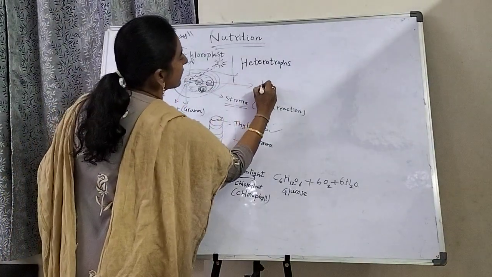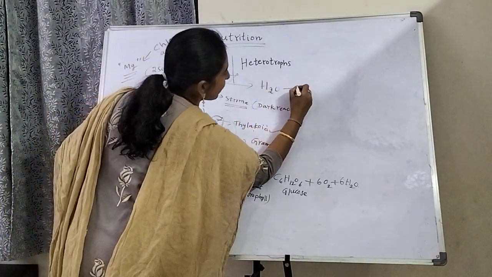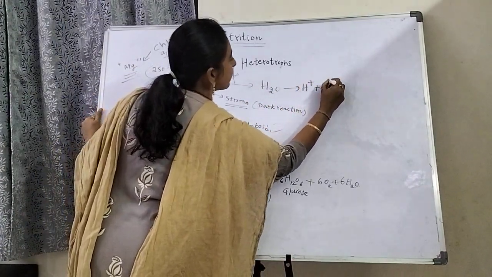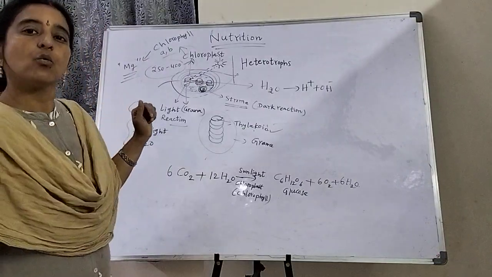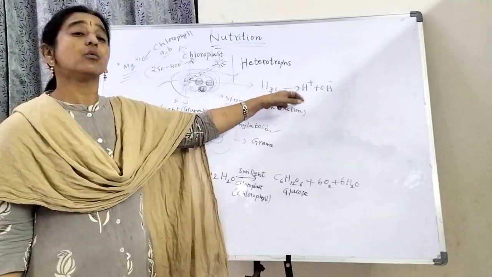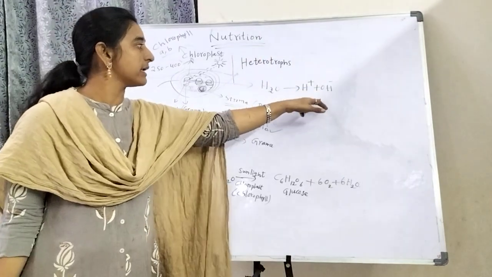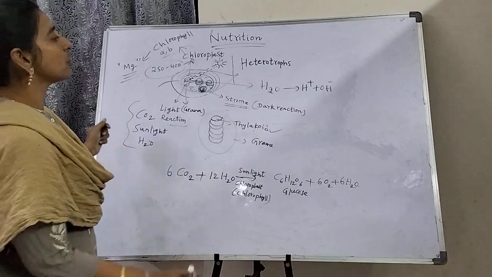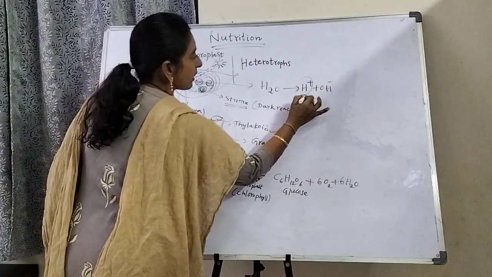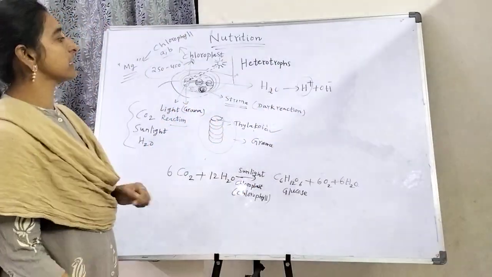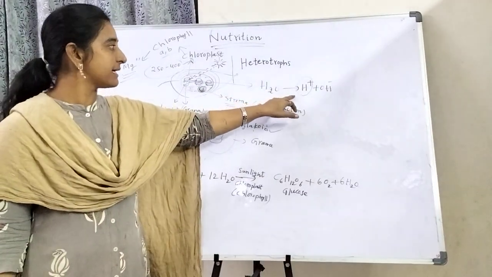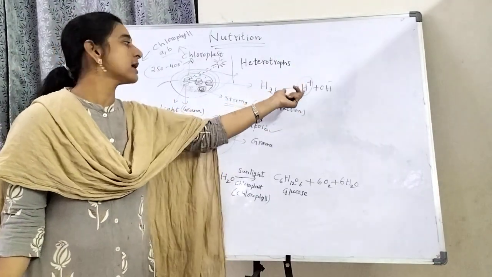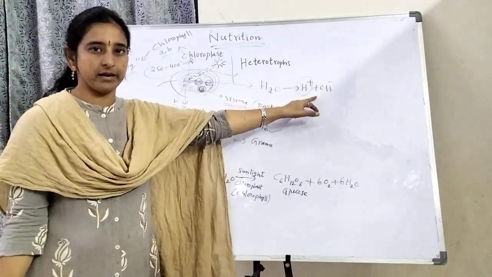So automatically these water molecules are split into H plus ion and OH minus ion. The water molecule is split into two ions, that is, H plus ion and OH minus ion.